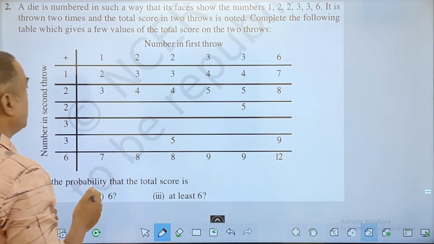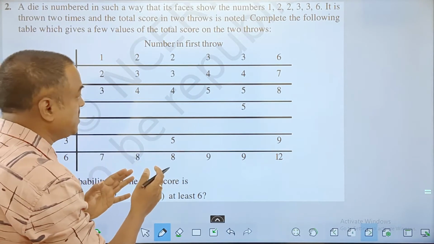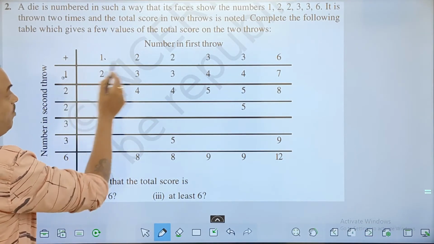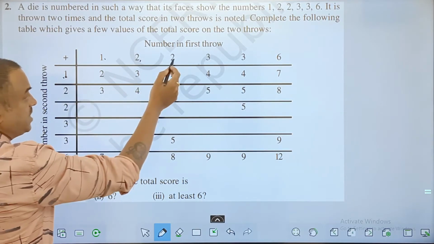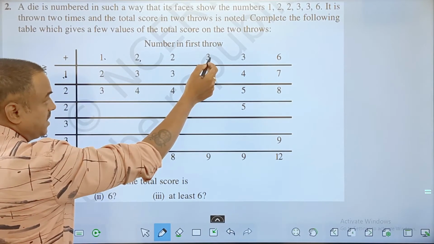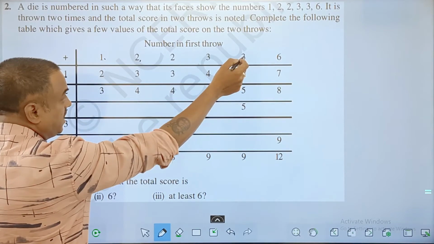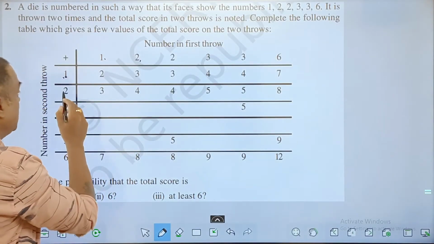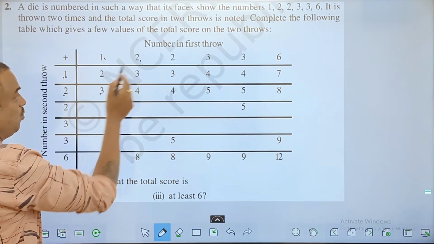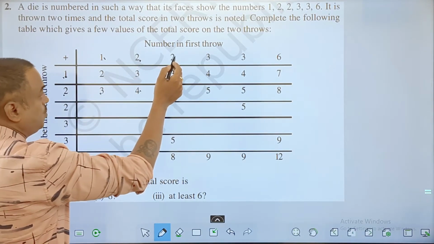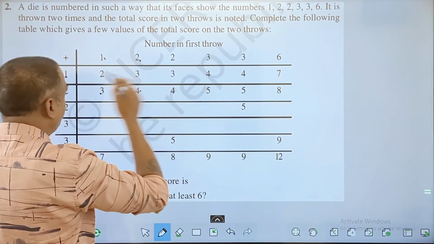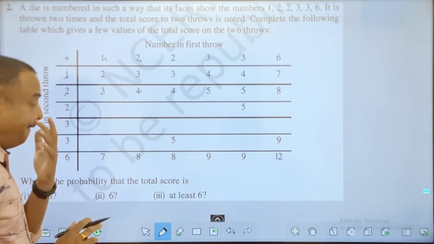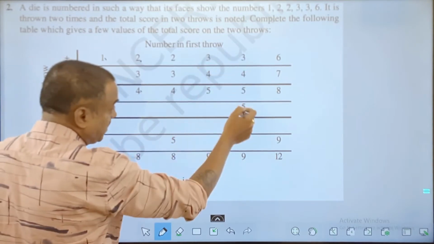Now you can see how we complete this. First, let us understand the structure which is there. 1 plus 1, friends, 2. 1 plus 2, 3. 1 plus 3, 4. 1 plus 6, 7. And similarly, 2 plus 1, 3. 2 plus 2, 4. 2 plus 3, 5. 2 plus 6, 8. And then 2 plus 3 is given as 5.